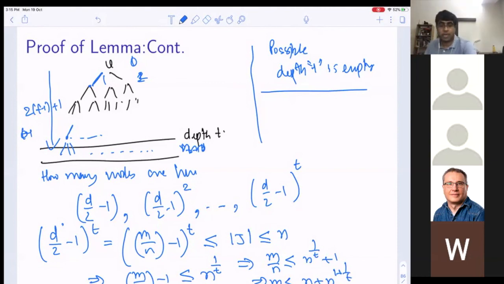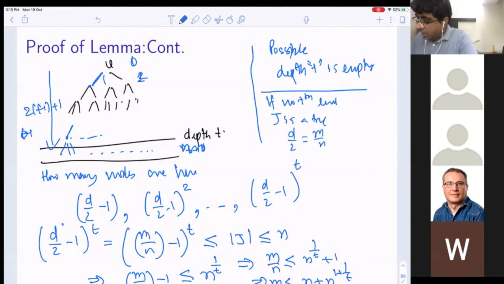Okay, so how do we deal with the case where there is no tth level? What is the meaning of this then? If there is no tth level, then J is a tree because I do not have a cycle, which implies d by 2, which is equal to m by n. What is the average degree of a tree? Well, 2. So d by 2 is going to be less than or equal to 1, which implies m is less than or equal to n, right?